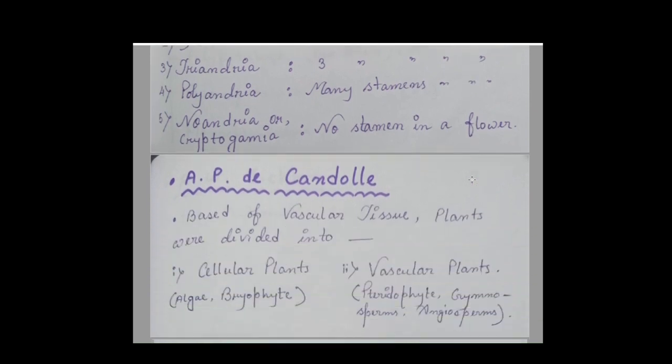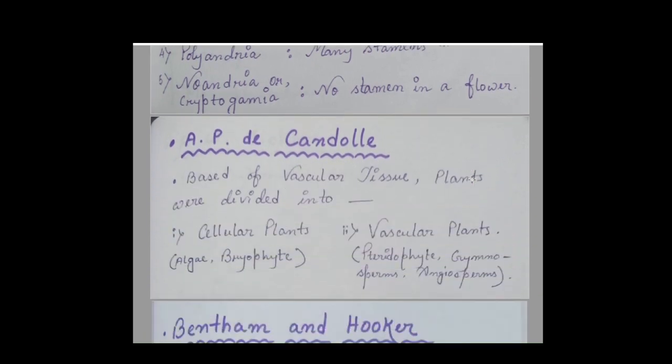Next we can see that Endlicher divided the plants based on the presence or absence of vascular tissues. He divided them into two categories: the cellular plants like algae and bryophytes, which lack vascular tissue, and those which possess vascular tissue, like pteridophytes, gymnosperms, and angiosperms. As we know today, those are classified as vascular plants.